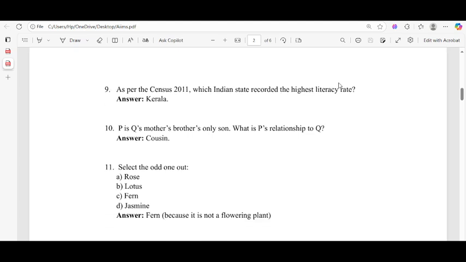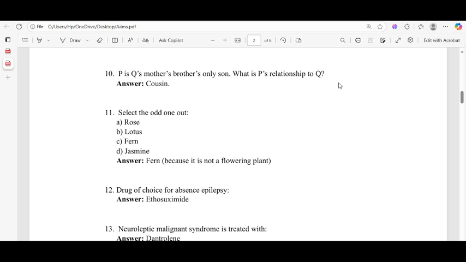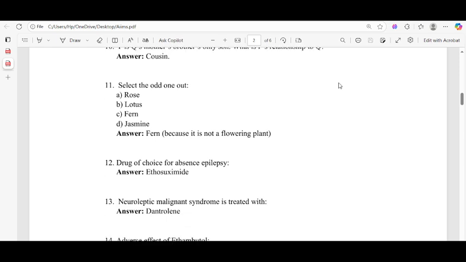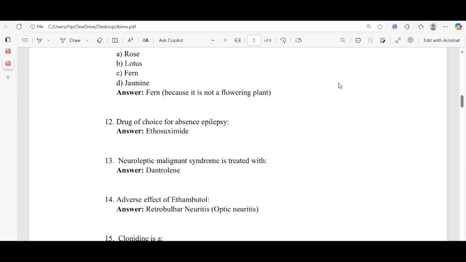Answer Kerala. And P is Q's mother's brother, what is P's relation to Q? The cousins. Select the odd one out. The fern, this is not a flowering plant. And drug of choice for absence seizures: ethosuximide, but this ethosuximide is a second line drug. The first line drug of choice is valproate.